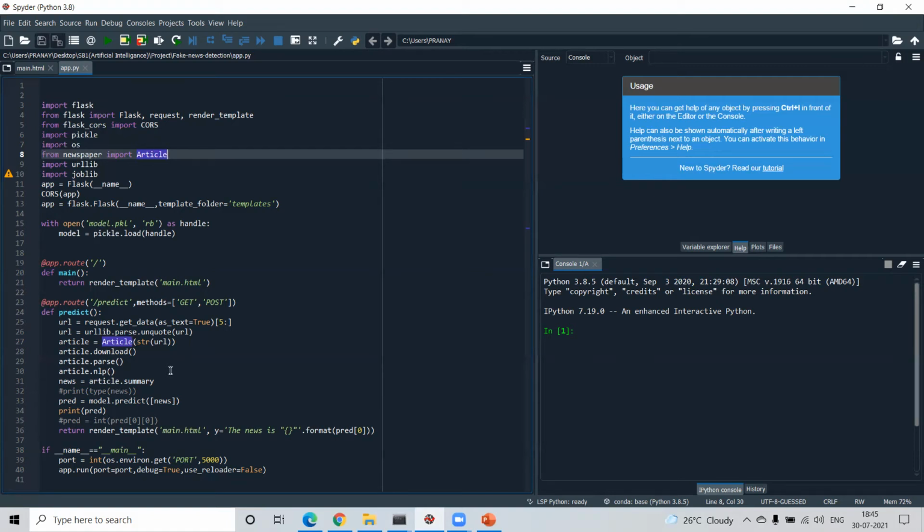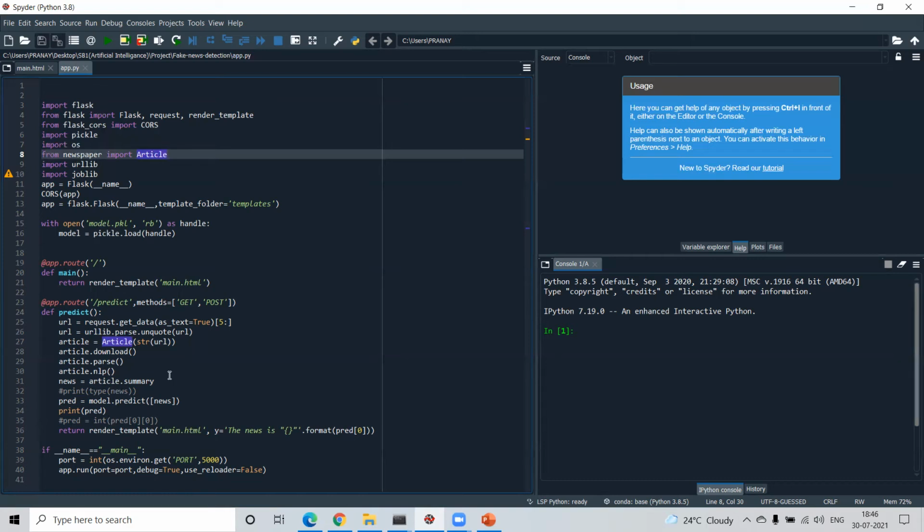From the string, we download the article, and it is formed into a tree structure. From the tree, it goes through the NLP process and is summarized. Then the summarized article is uploaded as news, and the news is sent to model.predict, which predicts from the model.pickle file whether the news is fake or real.